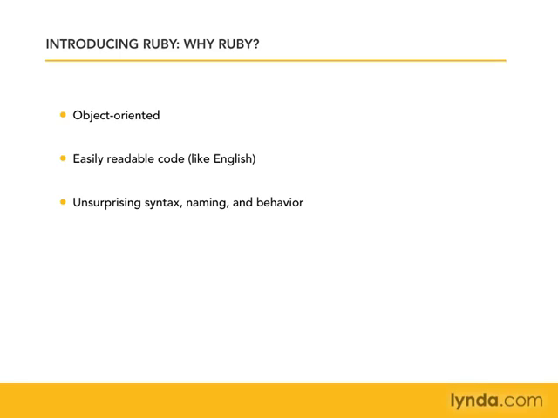Another nice feature that's common to a lot of languages now is that it's white space independent. So having extra tabs or extra spaces doesn't really make a difference. And unlike a lot of languages, there are no semicolons. And if you've worked with semicolons in another language, like PHP for example, you're going to love the fact that you don't have to worry about that trailing semicolon at the end. Ruby can sort it out for you.